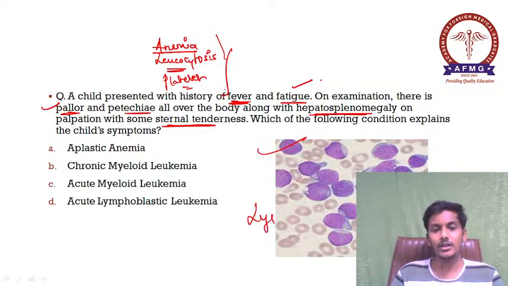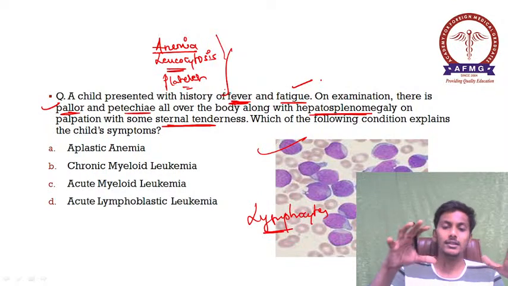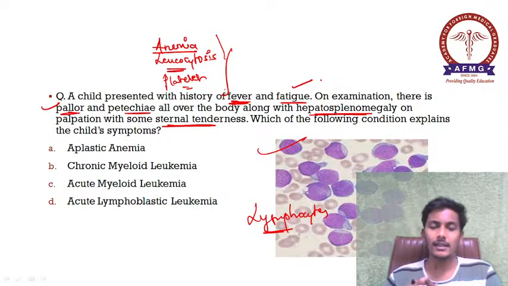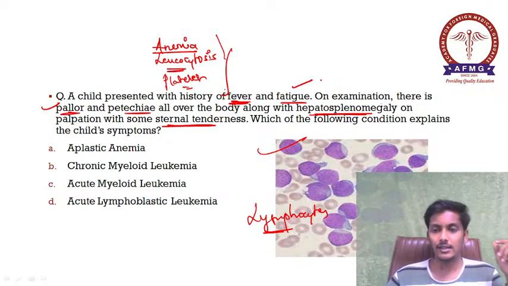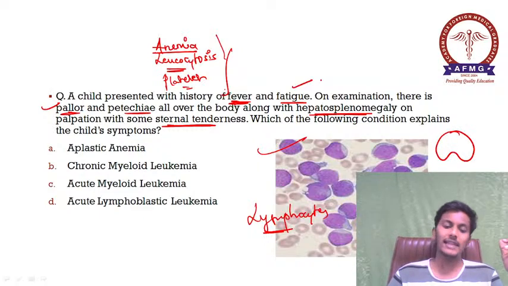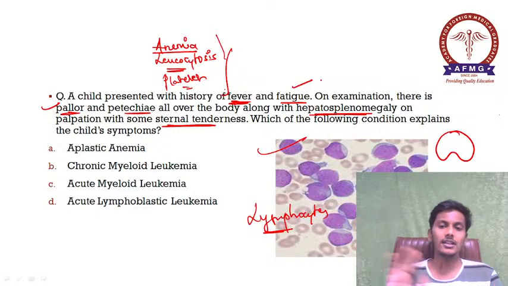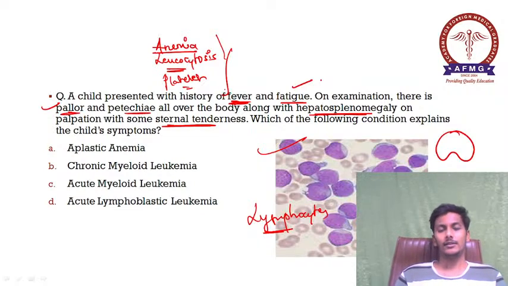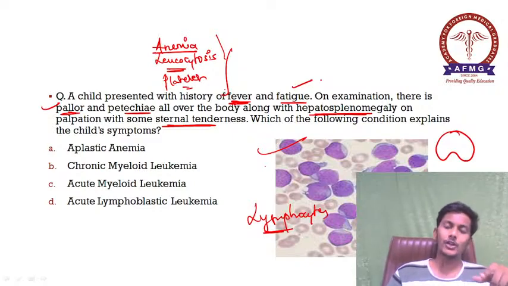These are nothing but your lymphocytes. So please remember, a large spherical nucleus which is almost acquiring the circumference, that are nothing but your lymphocytes. Monocytes look similar, but they have a kidney shaped nucleus. So this is the differentiating feature. And how does this differ from acute myeloid leukemia?